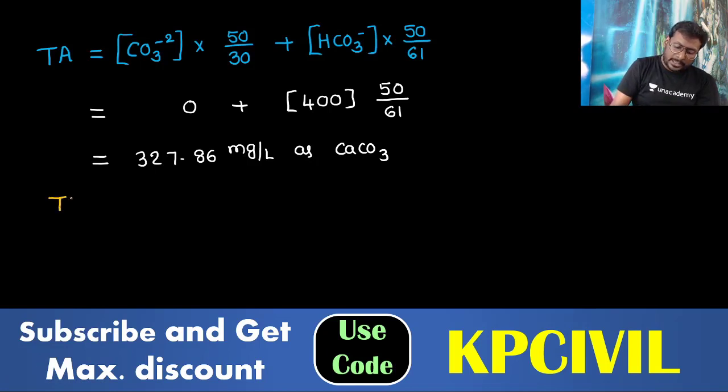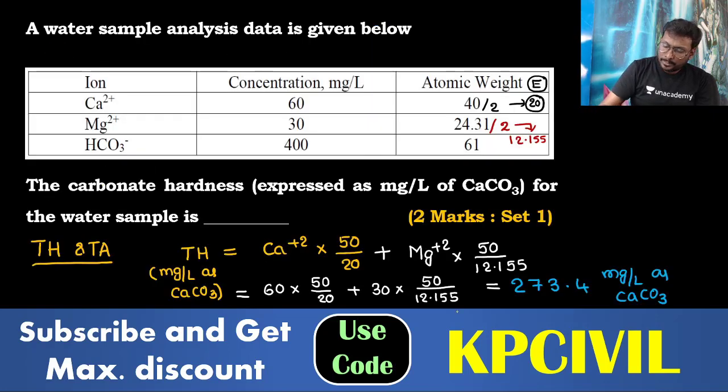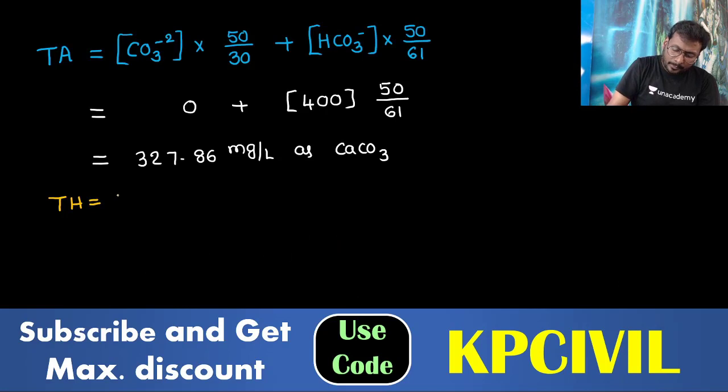So what TH value did we get in the previous calculation? 273.4. TH is 273.4 mg per liter as CaCO3, and TA is 327.86. TH is less than TA.